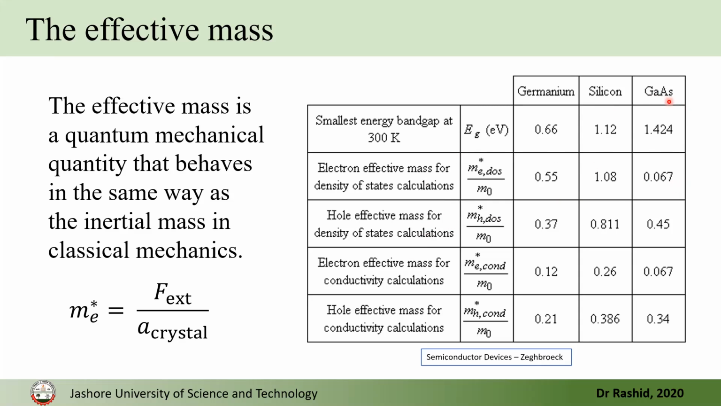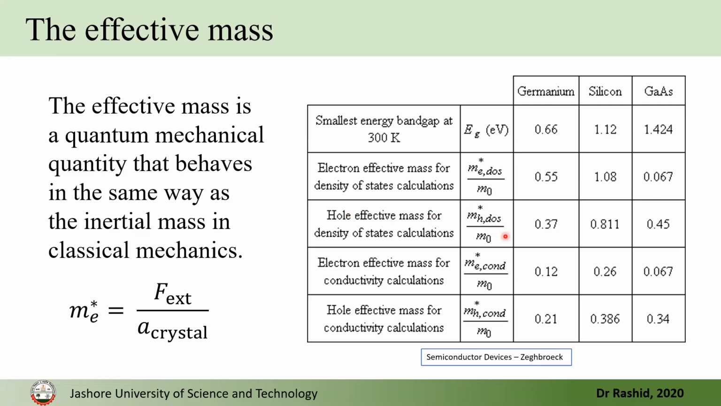These are for gallium arsenide, this is for silicon, and this is for germanium, and the calculation was done at 300 Kelvin. So you can see this is the effective mass of the electron. It is normalized with the regular mass of the electron, so the ratio is supposed to be 1, but this is not the case. In silicon this is 1.08, for gallium arsenide it is less, and for germanium this is less than 1.